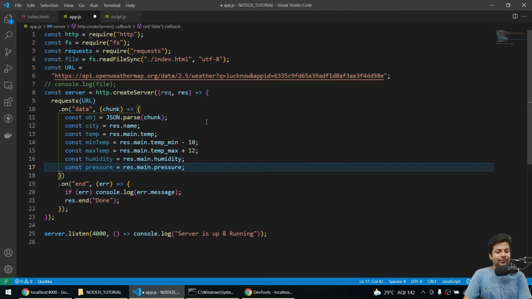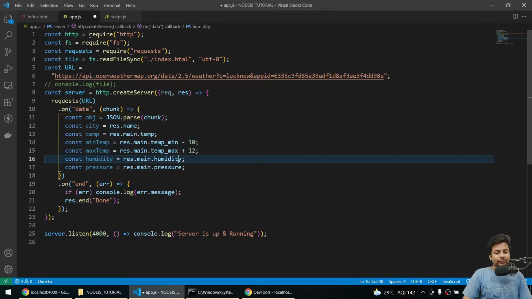Just don't focus on that, because when you study Express, these problems won't be there, because it's a pretty old way to do stuff. But that's the base. So what I'm doing, I'm giving the URL. I'm requesting the URL, then when the data starts coming, I'll say get the chunk, but the data is in JSON. I'm just formatting it into objects, JavaScript or Node.js. After that, same res.name, res.main.temp, res.main.temp_min, and same stuff.